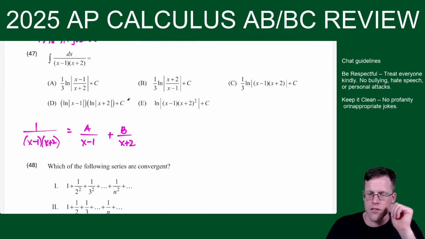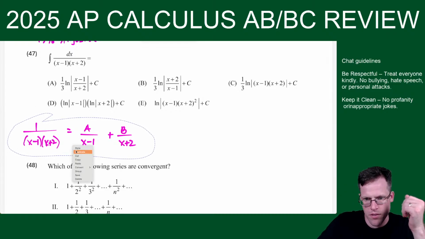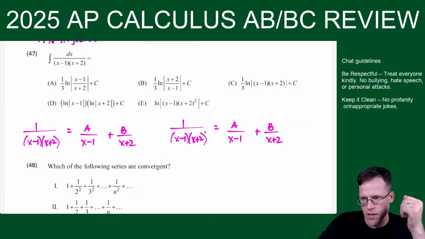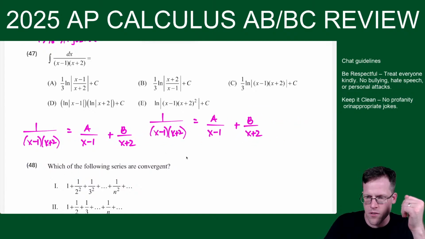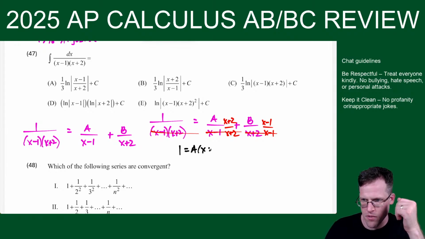And then the algebra that I do, but I basically don't show, but for the review I'll show it, I do this part in my head. So I go x plus 2 over x plus 2, and then x minus 1 over x minus 1. And then all the denominators just wipe out. And you get 1 equals a times x plus 2 plus b times x minus 1.